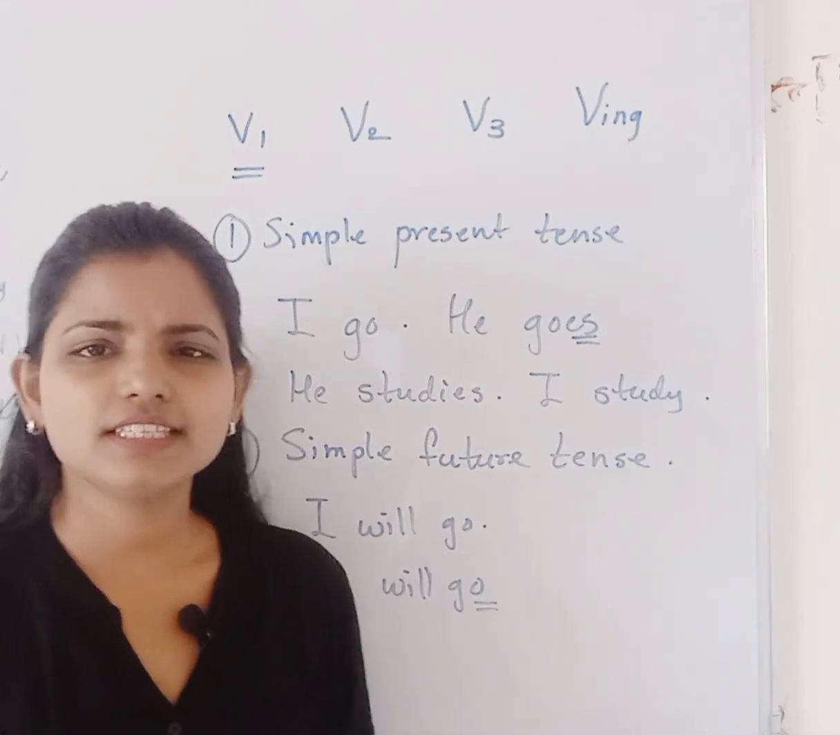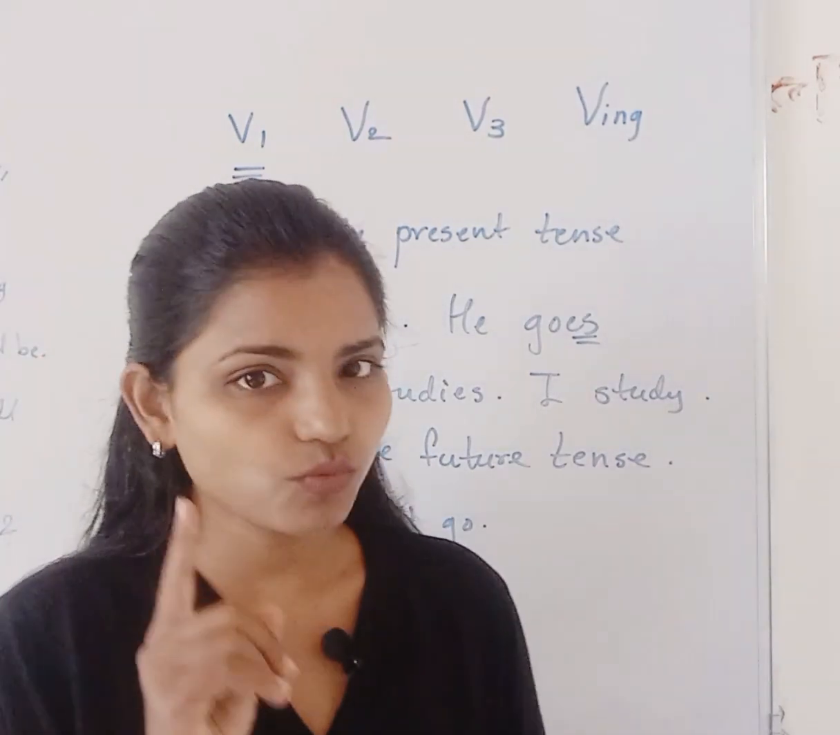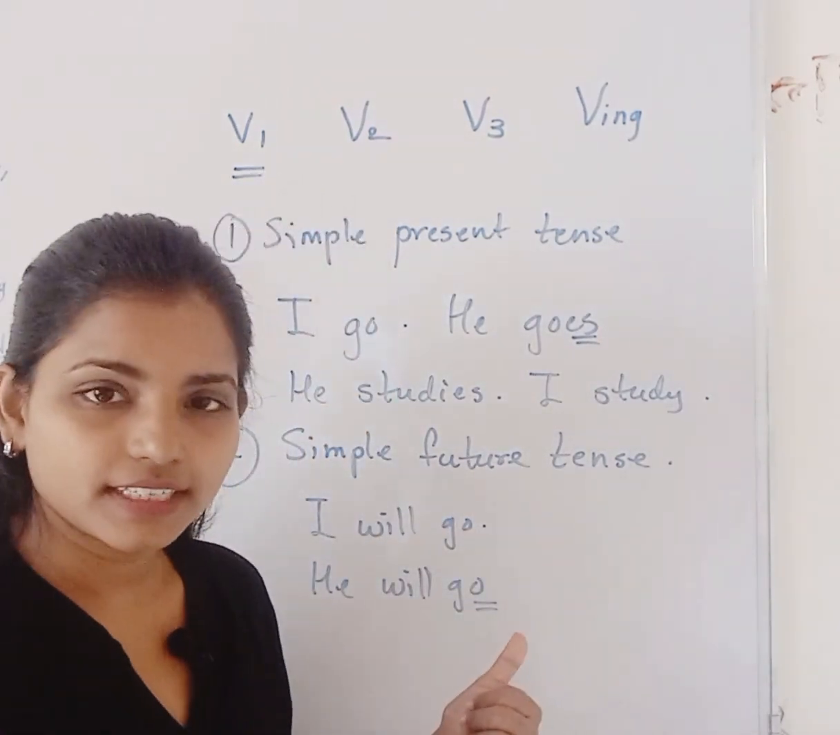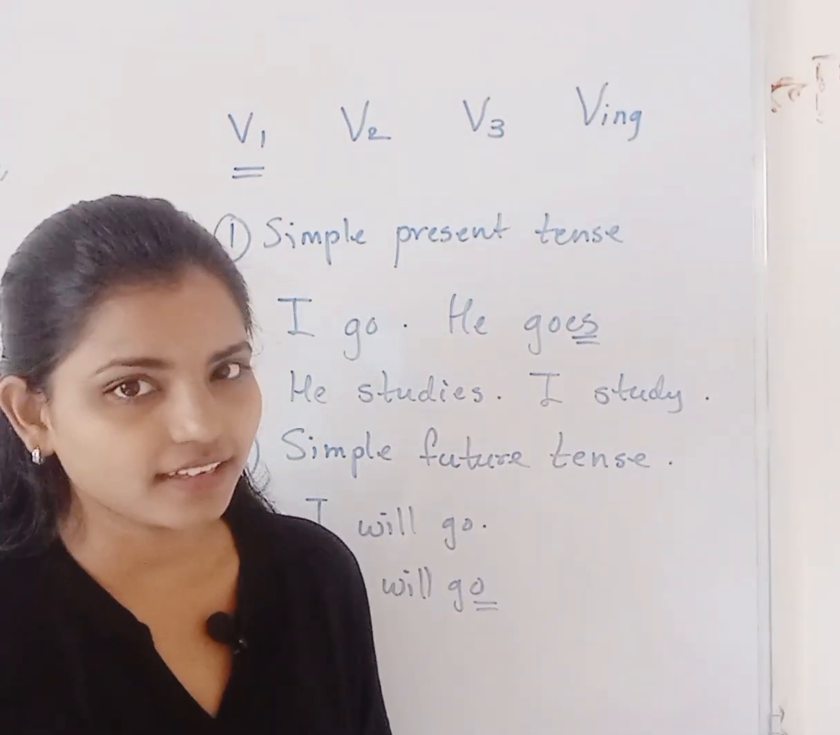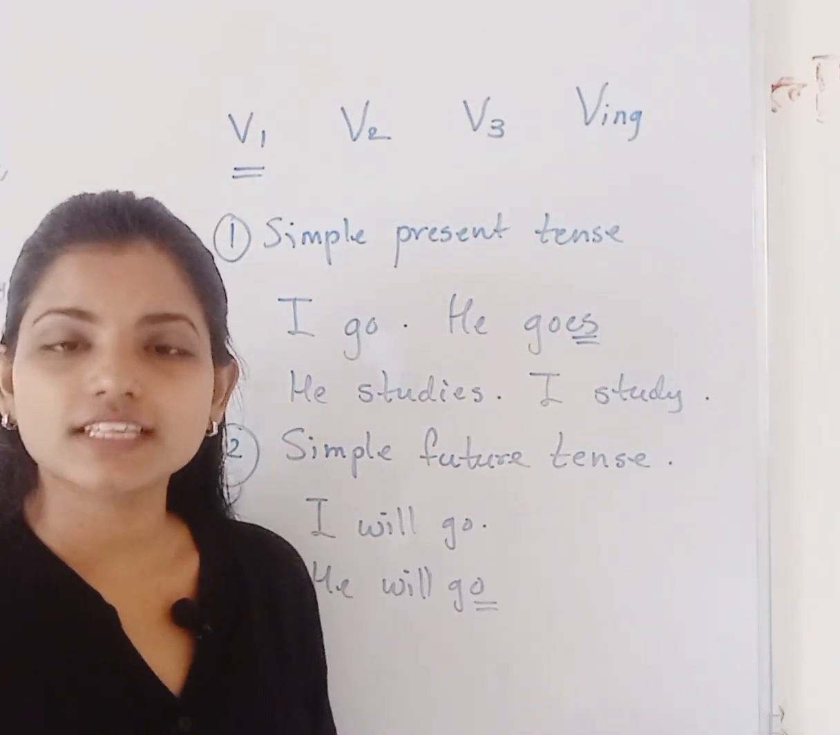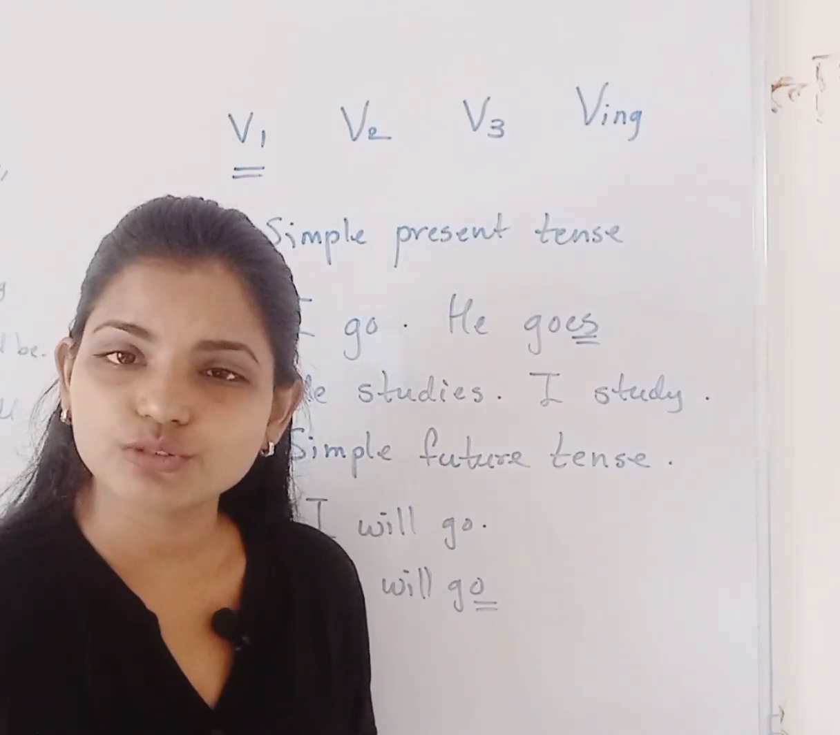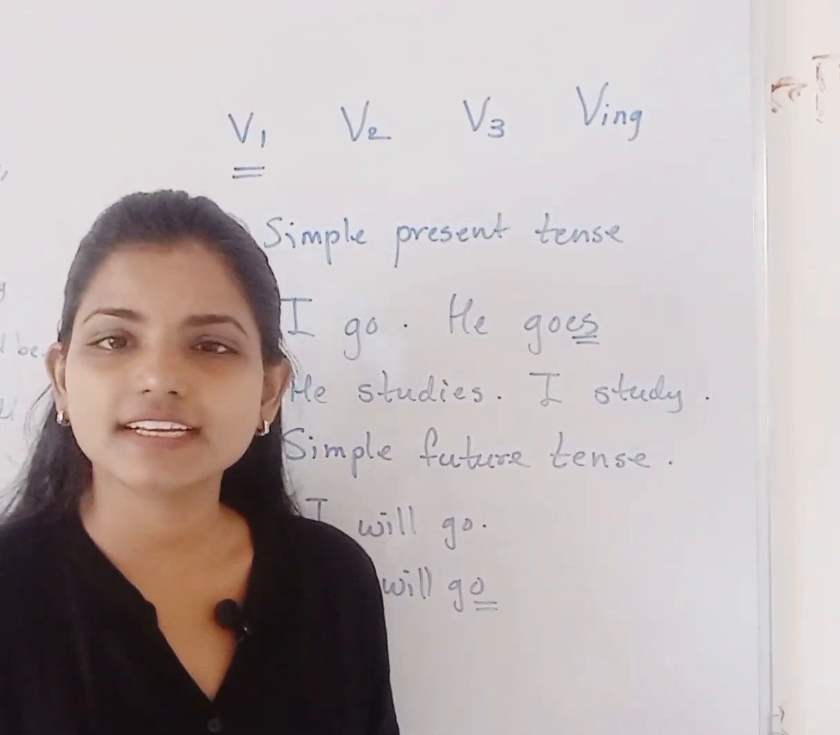This action says it will happen in future but once. In simple present tense, the action happens again and again. In simple future tense, that action will happen in future but only once, not again and again.